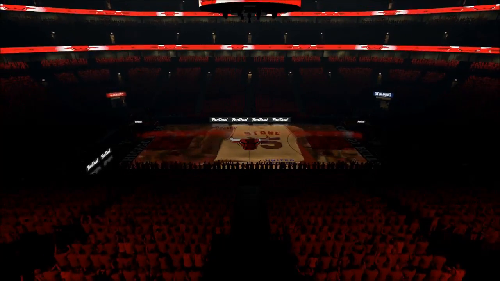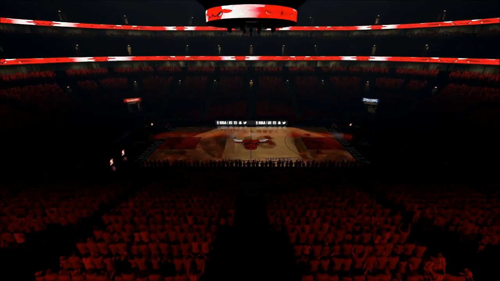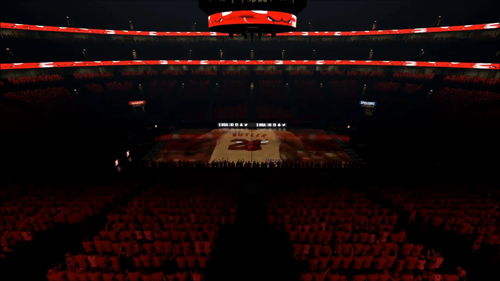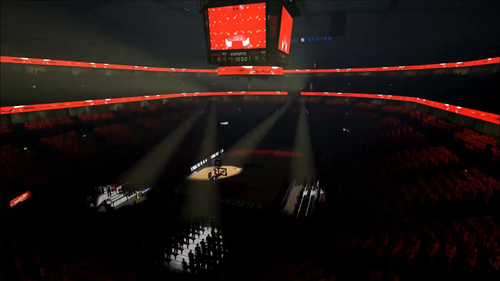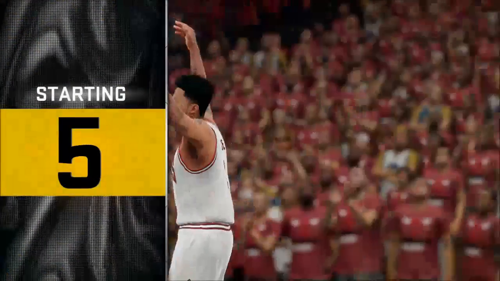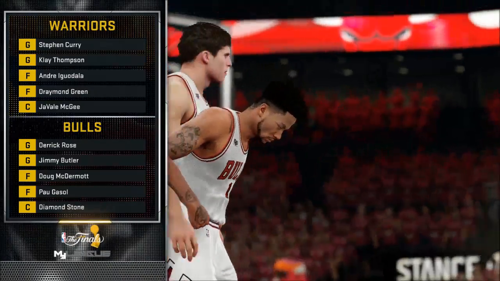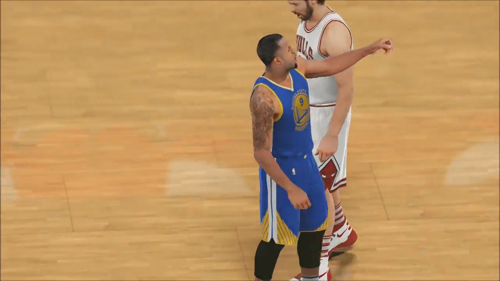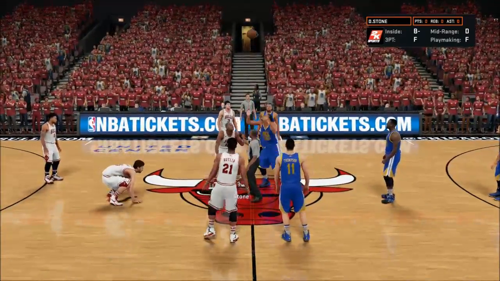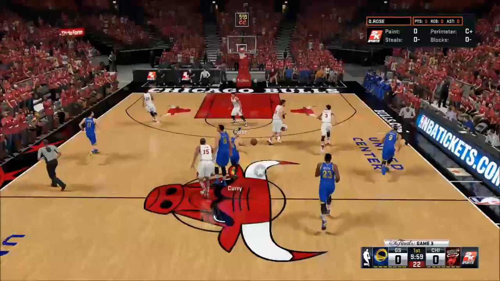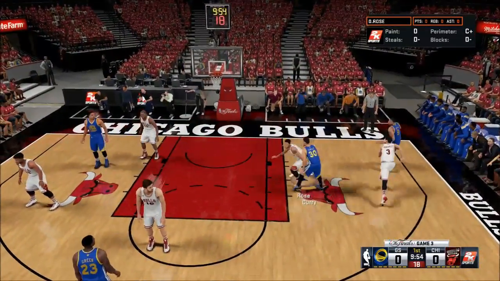You see every player, Diamond Stone pictured, Doug McDermott pictured, Derrick Rose pictured, Pau Gasol pictured, and then Jimmy Butler will be pictured. One thing I need to tell you guys here is Avery Bradley is out for the rest of the season, and that is a huge blow for us. That was not expected at all. That's a pretty big loss for this team. He is one of our key players, and it's sad to see that he did go down with an injury in Game 2, and he is out for the rest of the season, which is the rest of the series.